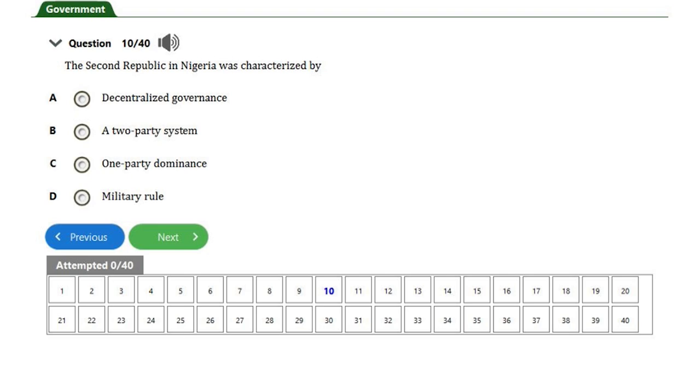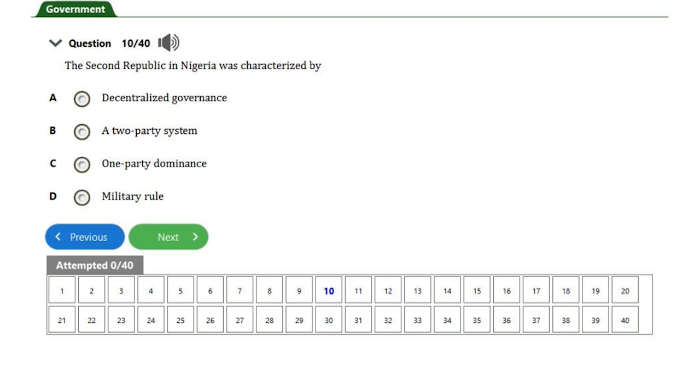And now the question is asking how many political parties we witnessed during the Second Republic in Nigeria. Option A says decentralized governance. Option B says a two-party system. Option C says one-party system. Option D says military rule.